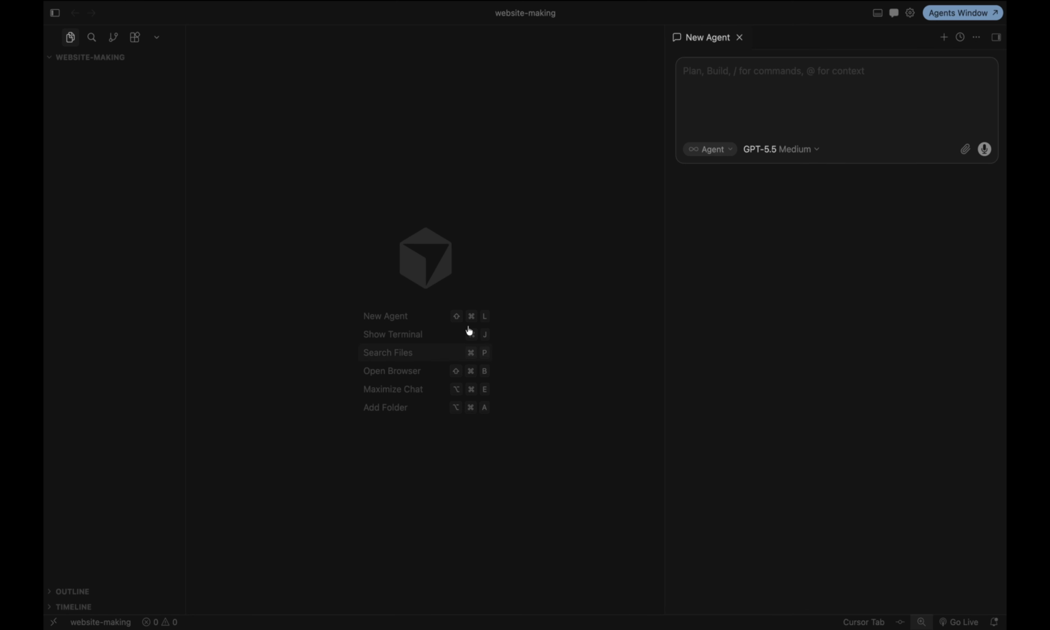Open folder. This is our folder, website making. This is an empty folder, and this is the AI agent. Correct. Plan, debug, multitask, ask agent. Now I want to build a website for my own purpose. Suppose I want to start my edtech education business and I just want a website. So I'll tell the AI: create an edtech website